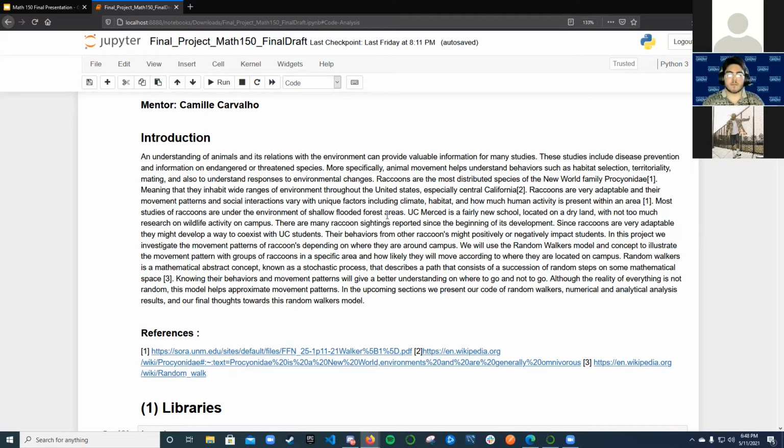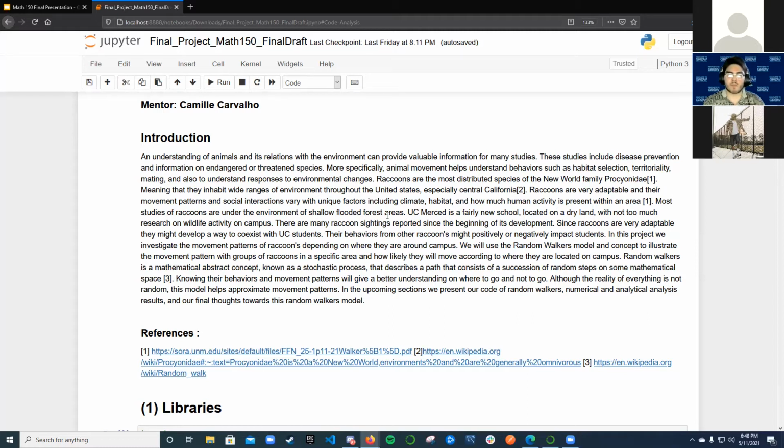In this project, we investigate the movement patterns of raccoons depending on where they are on campus. We will use the random walker model and concepts to illustrate the movement patterns of groups of raccoons in a specific area, and how likely they will move according to where they are located on campus. A random walker is a mathematical abstract concept known as a stochastic process that describes a path that consists of a succession of random steps on some mathematical space.